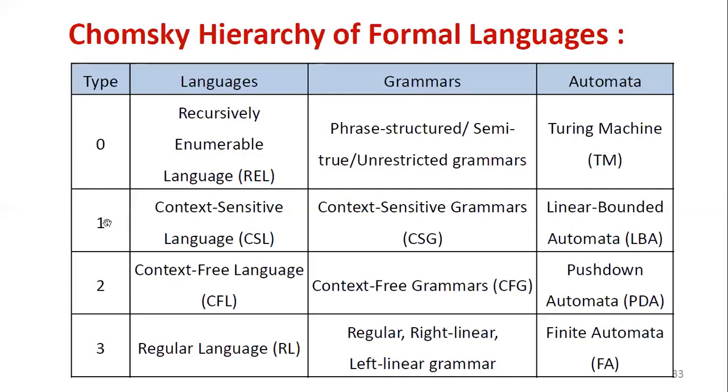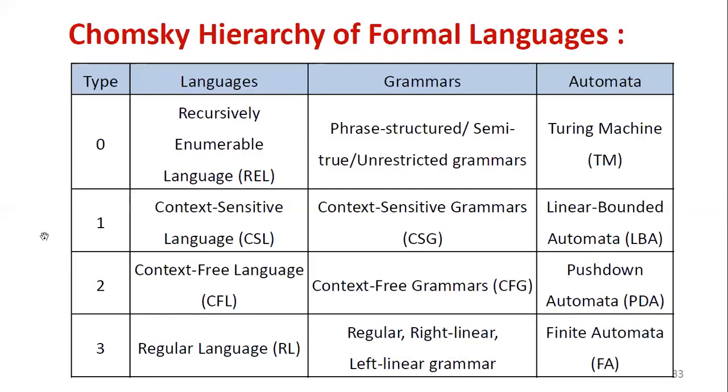No similarities. Now we can see type 2: its language is context free language, abbreviated as CFL. Then its grammar has the same name, context free. Now language is replaced by grammar, context free grammar, abbreviated as CFG. Its acceptor is push down automata, PDA. Then the last type, type 3: its language is regular language. Its grammar is regular grammar. But here there are two types of regular grammar, right linear grammar and left linear grammar. Then its automata is finite automata.